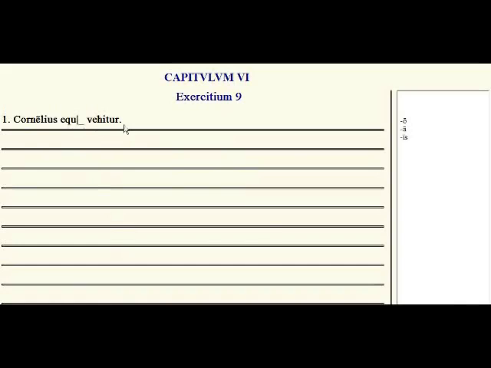Cornelius blank vecitur. We have another form of the ablative here. This is called the ablative of means or instrument. This is the instrument by which something is being done. Cornelius is being carried by what instrument? By what? By his horse. Cornelius equo vecitur. So go ahead and try the rest of those. Let's go on to exercise number 10.